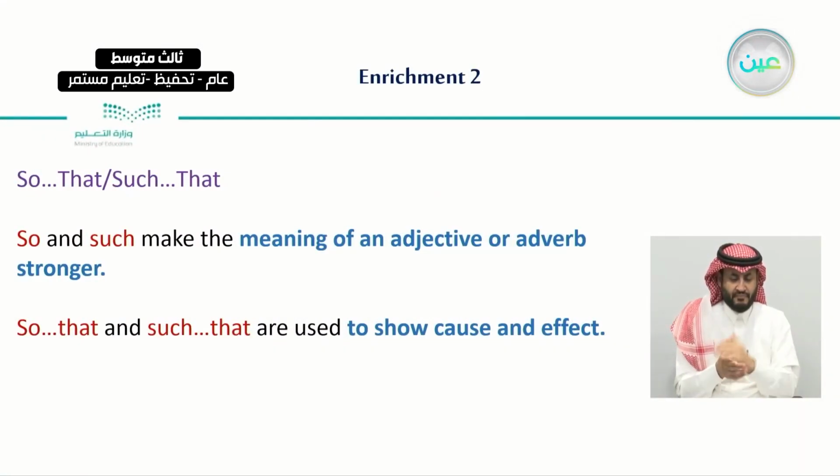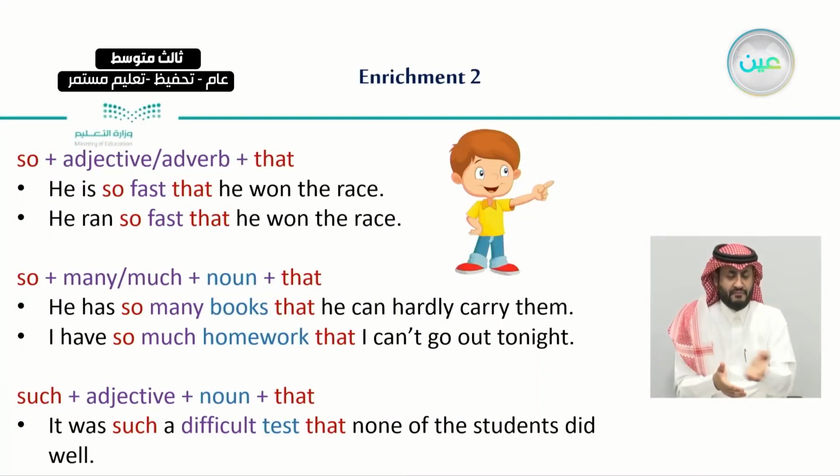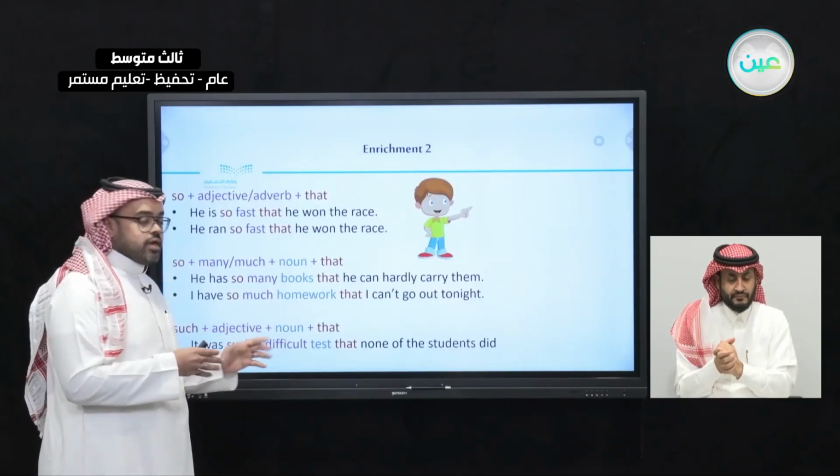The next part we had was so and such. We said that so and such make the meaning of an adjective or adverb stronger. So that and such that are used to show cause and effect. For example, when we use so plus adjective, and that, it is just to show the cause and the effect of that cause. For example, he is so fast. And what happened? He is so fast, and the effect of that cause is that he won the race. He won the race. So this is the effect of that cause.